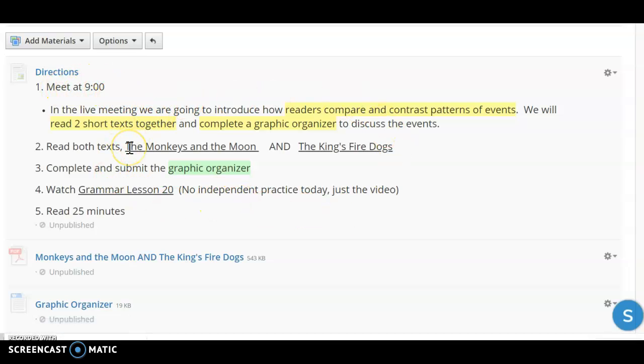Now, last week we spent a lot of time in our meetings discussing writing. This week we're going to focus more on reading. So during that meeting, we're going to introduce how readers compare and contrast the patterns of events. We're going to read 2 short texts together and complete a graphic organizer to discuss those events.